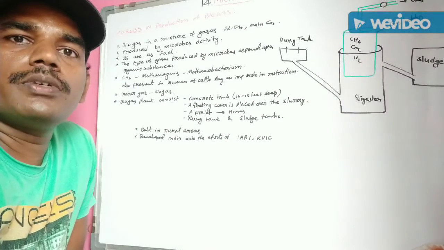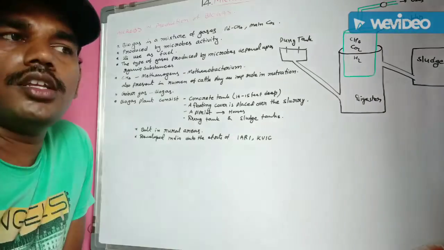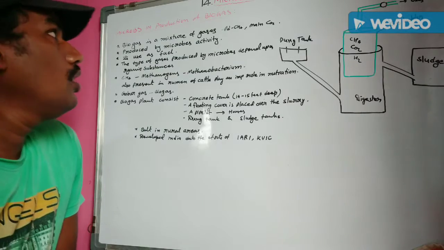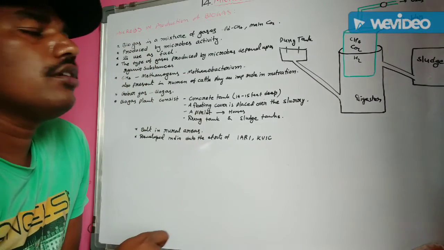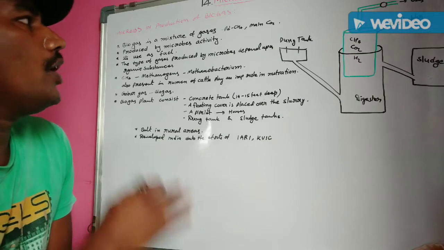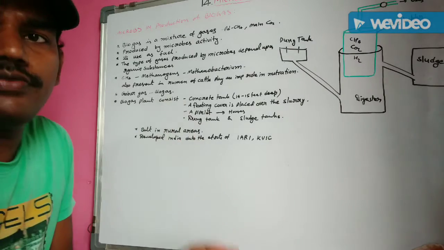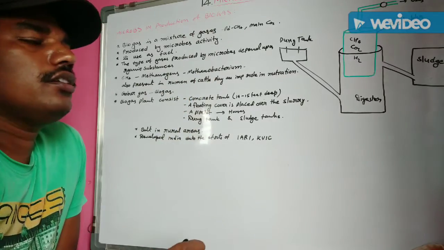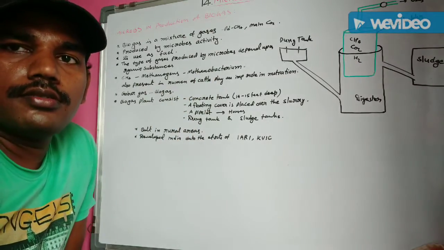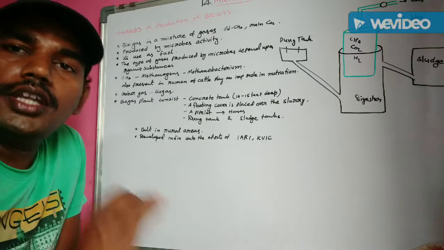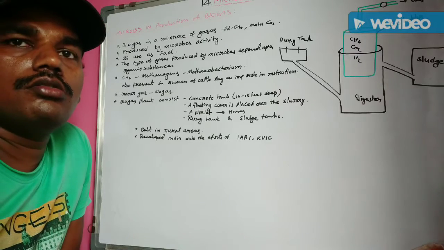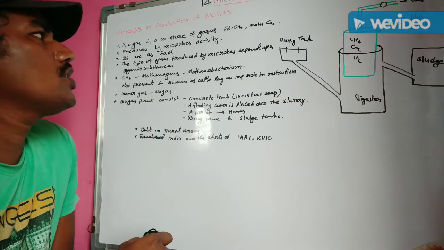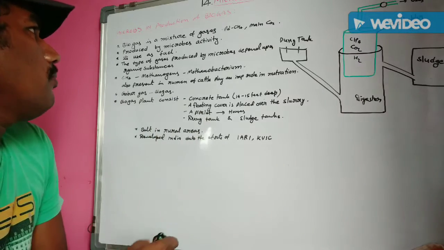The gas is produced by biological organisms. You have already learned about it in sewage water treatment. Microbes in the production of biogas. Biogas is nothing but a mixture of gases. What types of gases are present? The predominant gas is methane, the main other gas is CO2, and H2 gas is also present in this mixture of gases called biogas.